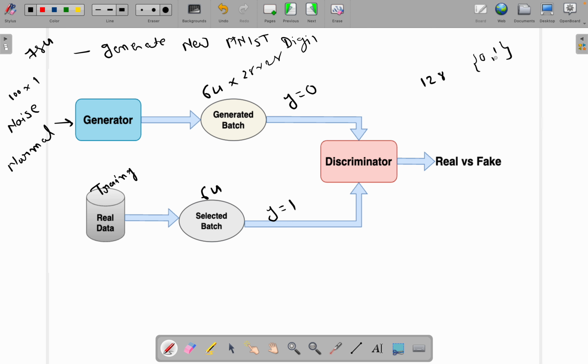This dataset, which is basically a batch, will be passed to the discriminator, and the discriminator will try to classify these two sets of images. As we know, for classification we can use log loss, or you can say binary cross entropy.